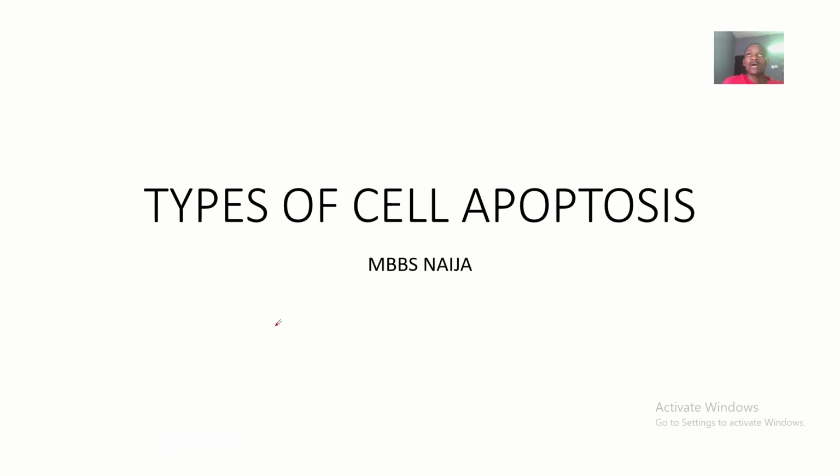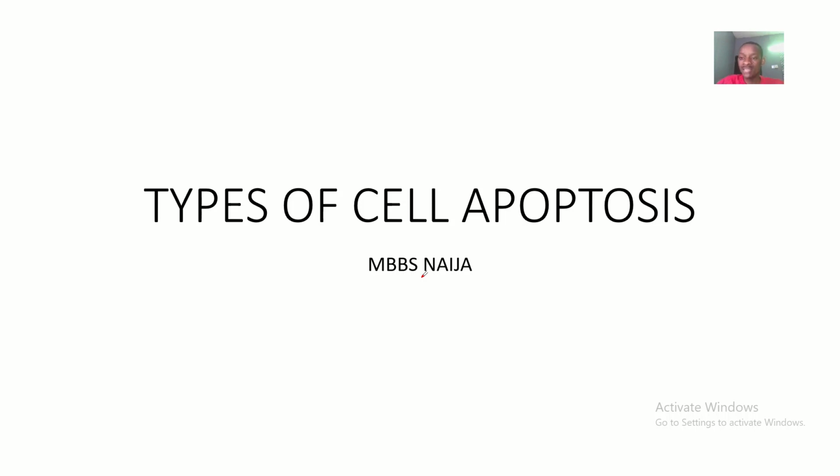Okay, so we're back now, still talking about apoptosis. Earlier on, we had an overview video on apoptosis where I told you guys that apoptosis is basically the natural death of a cell. That's programmed cell death. We went on to discuss the mechanism of apoptosis. We also spoke about differences between apoptosis and necrosis. And in here, guys, we'll be talking about the types of cell apoptosis.